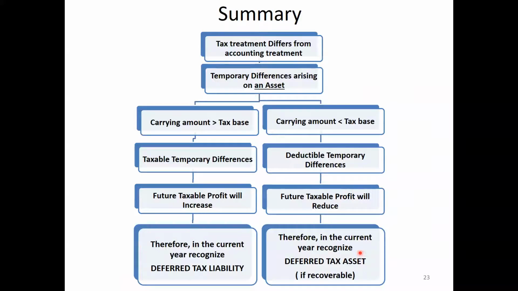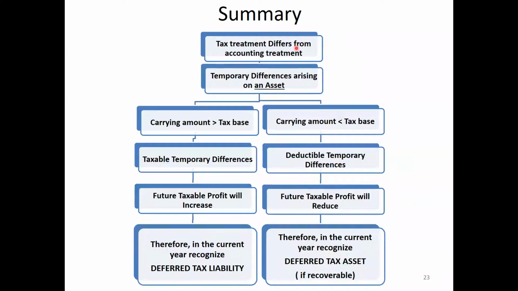Now we came to the last slide of this session, the summary. The major reason for deferred tax is the difference between the accounting treatment and the tax treatment.